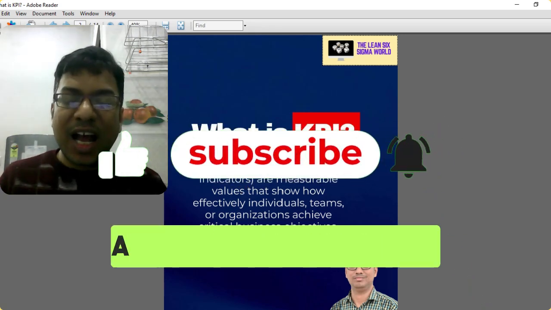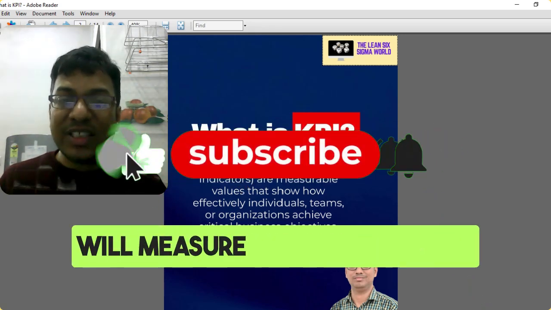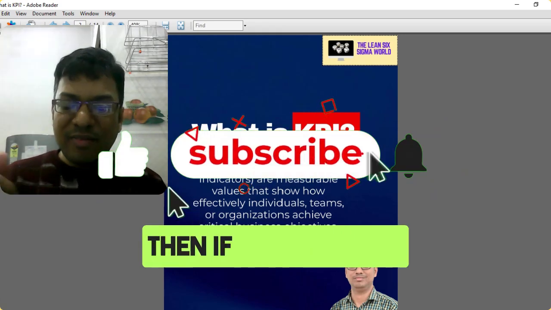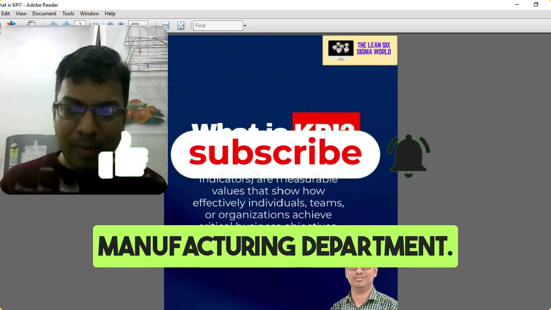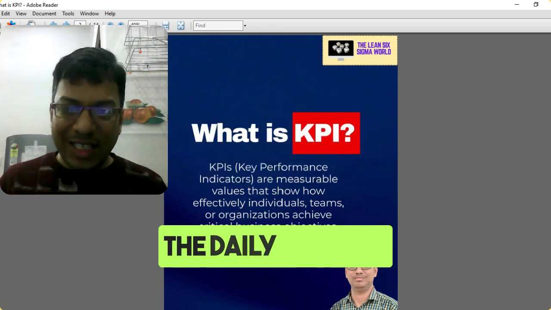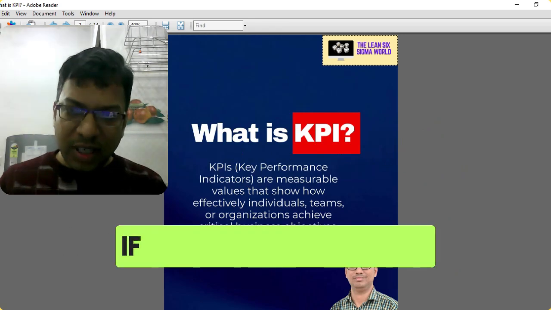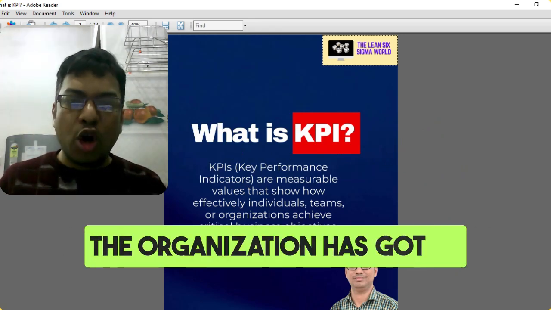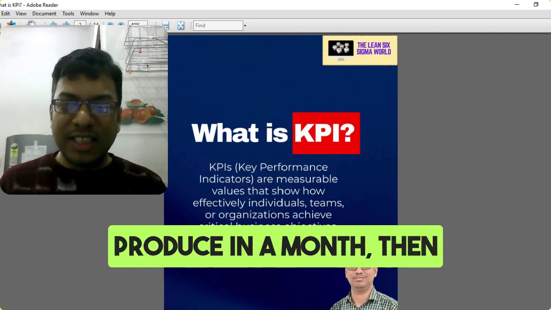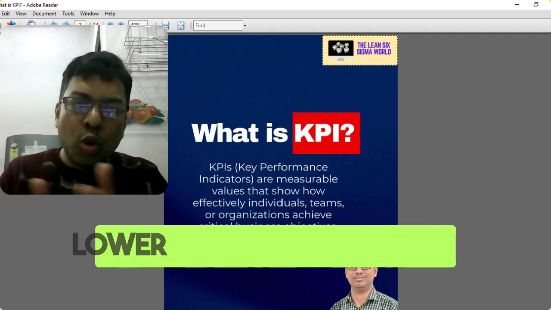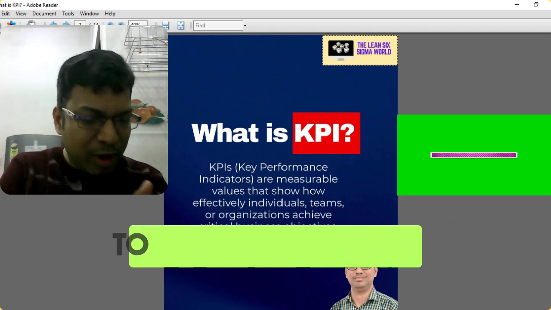Now, if I consider a single individual, how will I measure the performance of an individual? Suppose an engineer is working in the machine shop, manufacturing department. The KPI will be the daily targets. If in a particular month the organization has got an order of 100,000 motors they have to produce in a month, then it is broken down from the higher level to the lower level, individual departments, and it is coming to the manufacturing department.